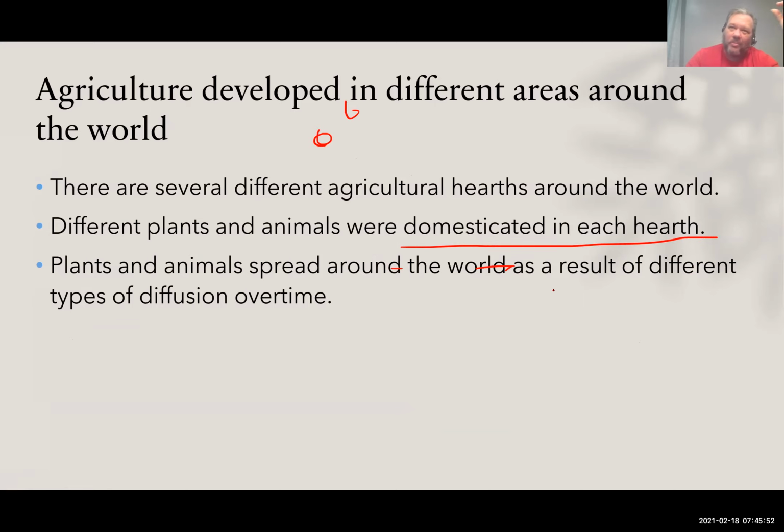For purposes of the test, you're going to need to be responsible for a couple of things from each hearth. Not this long list of like 28 things, but the top two or three things from each hearth are going to be important for you to know. Finally, plants and animals spread around the world through different types of diffusion, so we'll look at contagious diffusion and relocation diffusion and how that works.